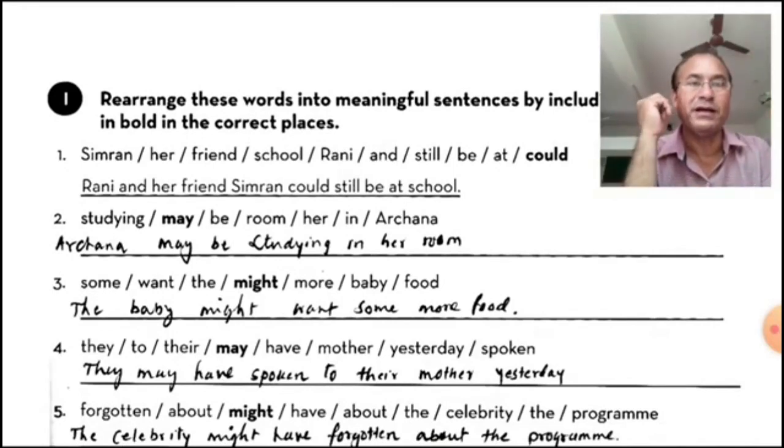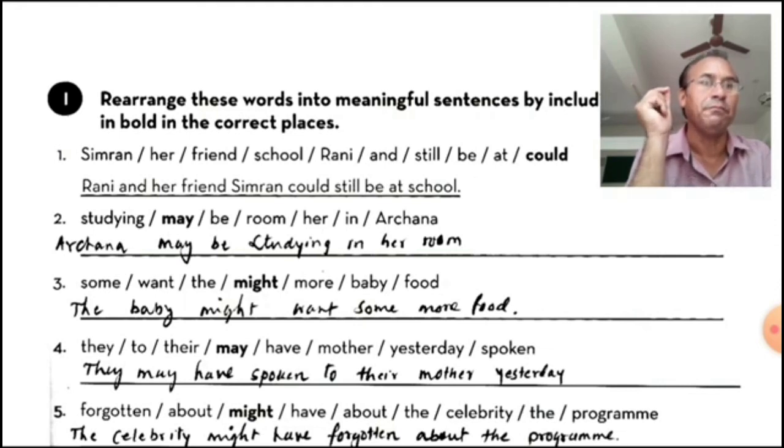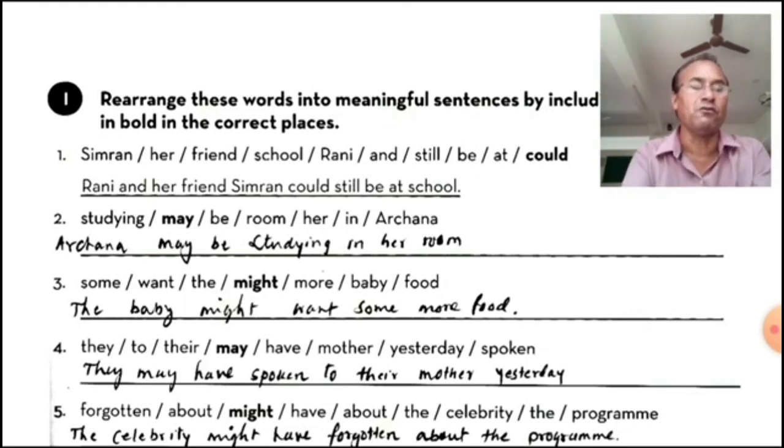Now, some, want, the, might, more, baby, food. The baby might want some more food. Baby is the subject and might is the modal auxiliary. They come after the subject in a sentence and then the verb. With the modal auxiliaries, the verb will be in V1 form. And if we have used have with the modal auxiliary, then we will use V3. So in all the sentences you have noticed that after modals we have used V1. Might want. The baby might want some more food.